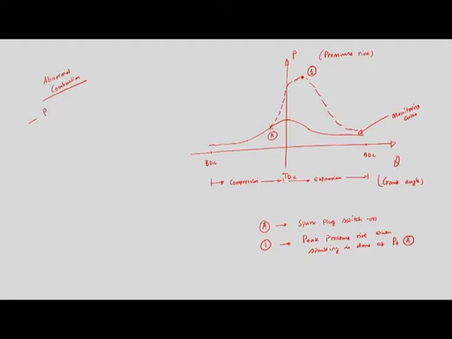One is pre-ignition, sometimes known as surface ignition, and another is detonation or knocking. So, these two are very important.